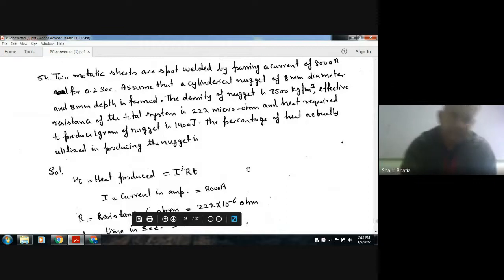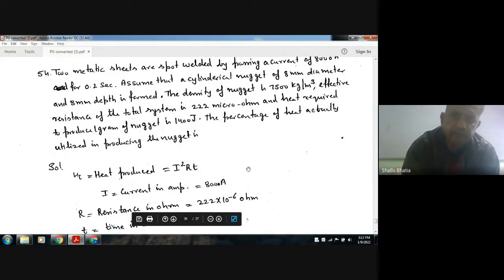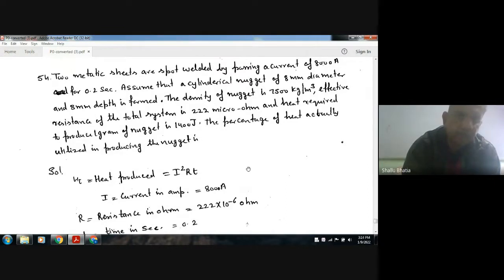Two metallic sheets are spot welded by passing a current of 8000 ampere for 0.2 seconds. Assume that the cylindrical nugget of 8 mm diameter and 3 mm depth is formed.